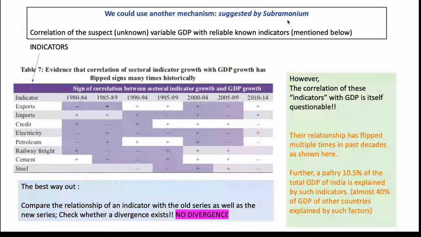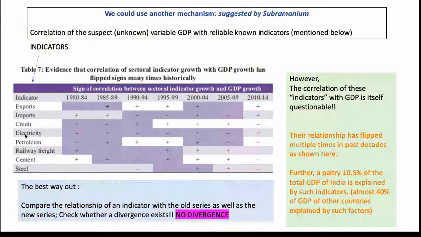In order to check whether this is true or not, they actually did a time series study from the 1980s to 2015, and they saw that the relationship of these indicators with the GDP is itself unstable. Sometimes in some year when GDP grew, exports actually fell. In some years it rose. So these are all unreliable and unstable indicators, which means that you cannot rely on saying that if GDP grew in a particular year, these indicators must have also moved in the same direction.